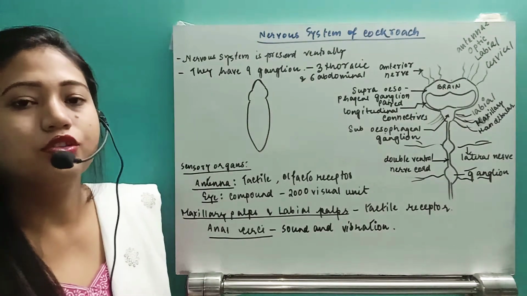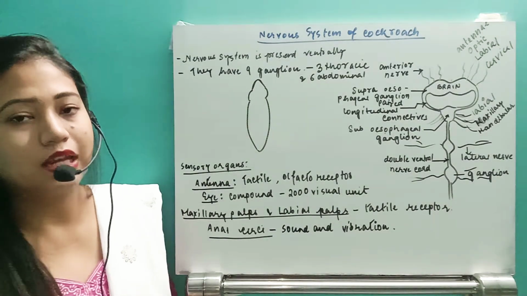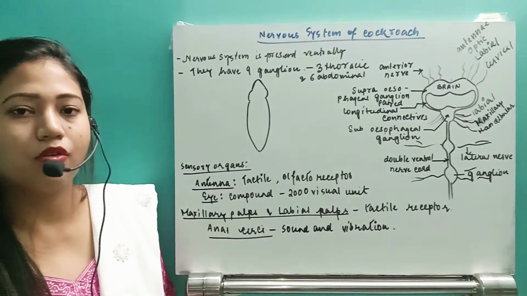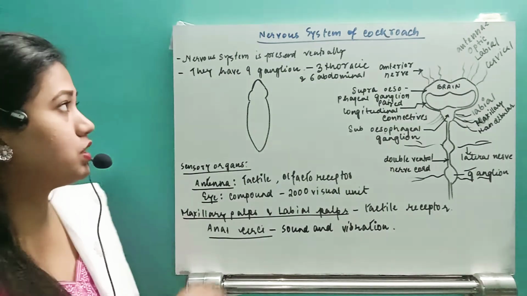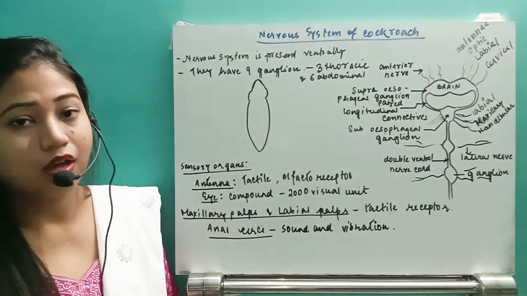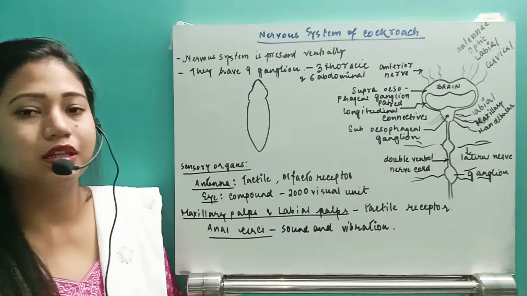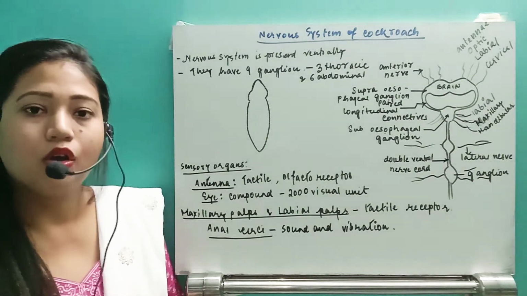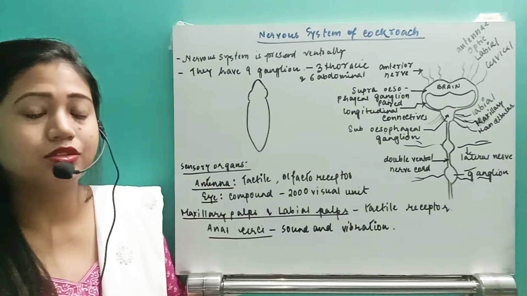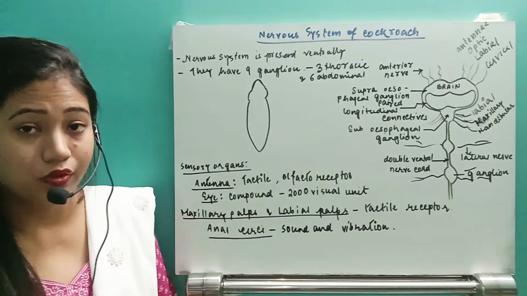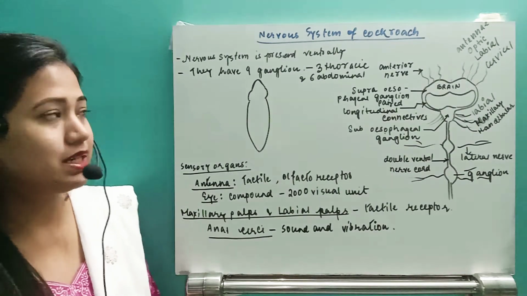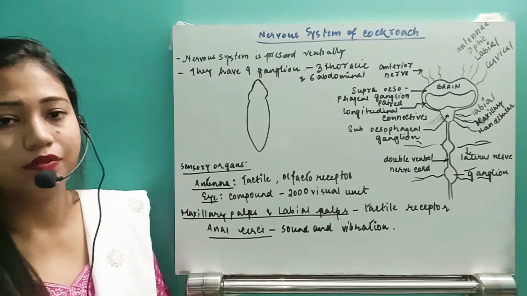Hello students, today we are going to start with the next system under the anatomy of cockroach, that is one physiological system, that is nervous system. Along with the nervous system we will see the sense organs also. Though we have already discussed the sense organs in the morphology part, but then also we will see it. First of all, come to the nervous system.